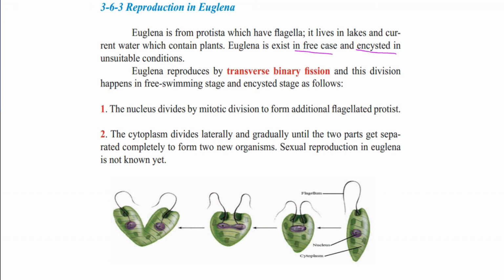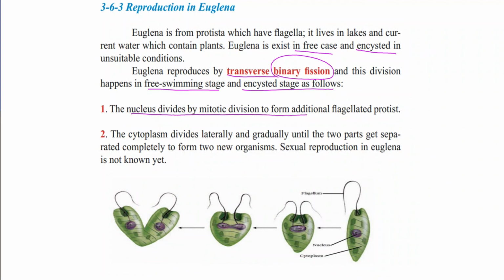Euglena reproduces by transverse binary fission. Binary fission, the organism divides into 2 organisms, but unlike Paramecium, it divides vertically into 2. In free swimming stage or encysted stage, both of them are similar, but sexual reproduction in Euglena is not known yet.